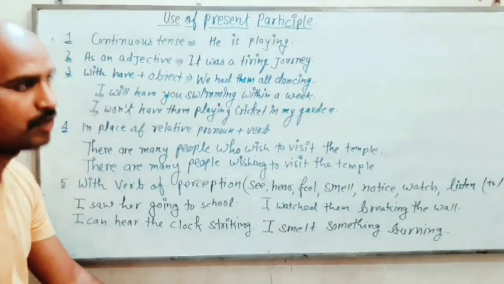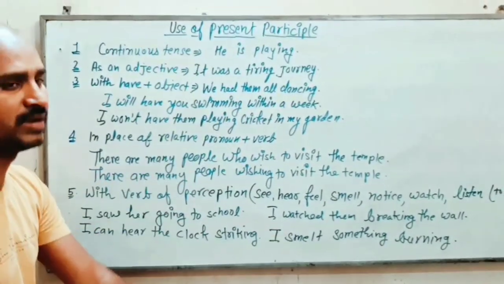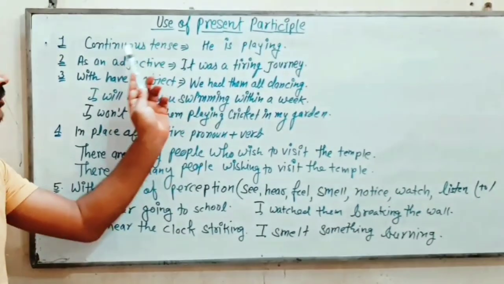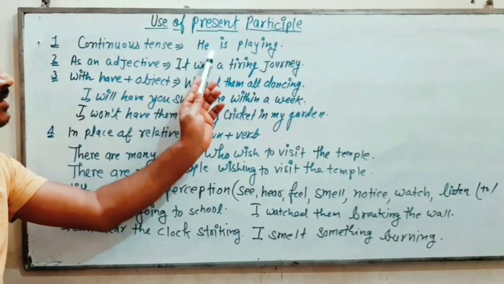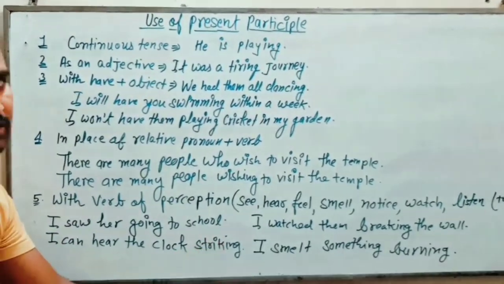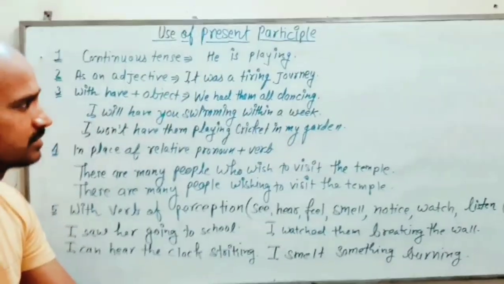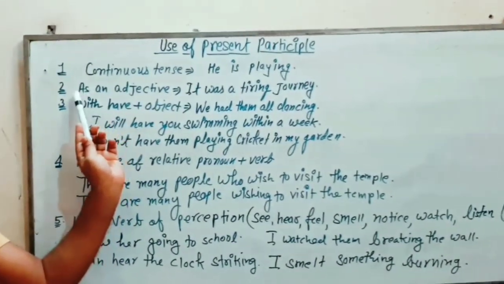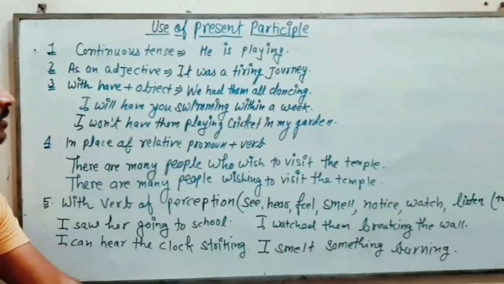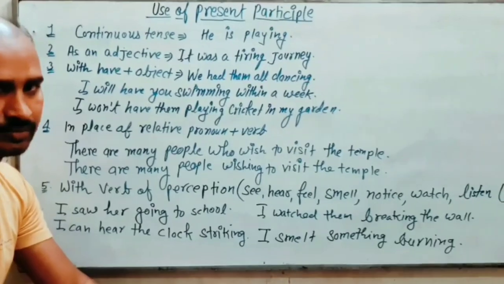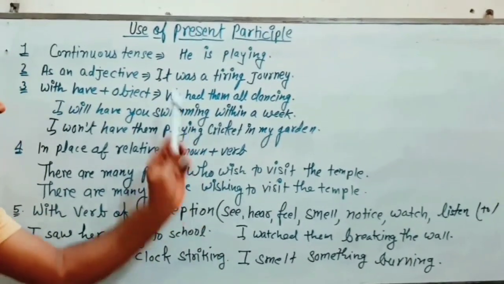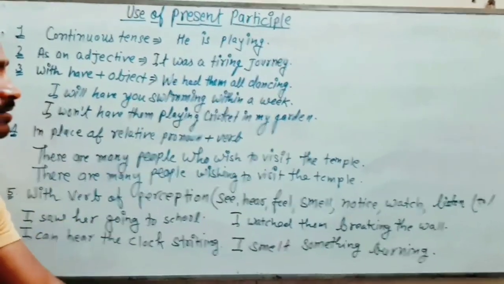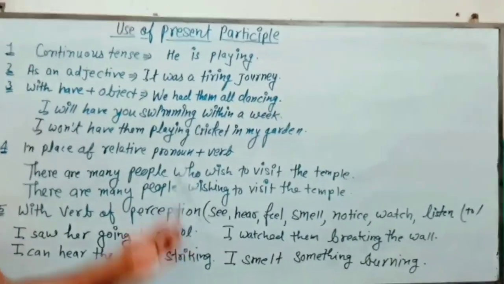So now the use of present participle. We use present participle in continuous tense, like he is playing, I am watching, they are going, like this. Then second rule, as an adjective. So we use present participle as an adjective. For example, it was a tiring journey.